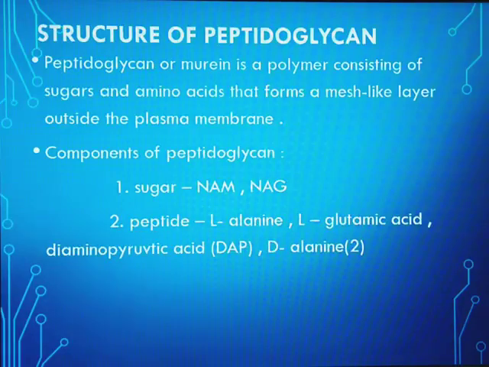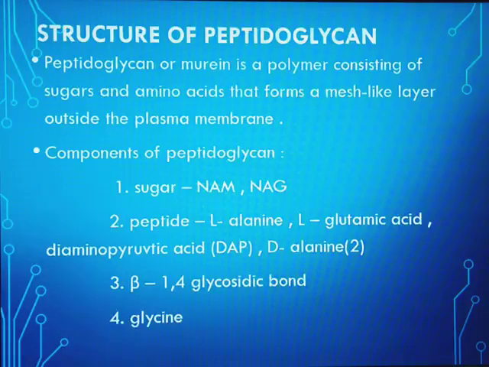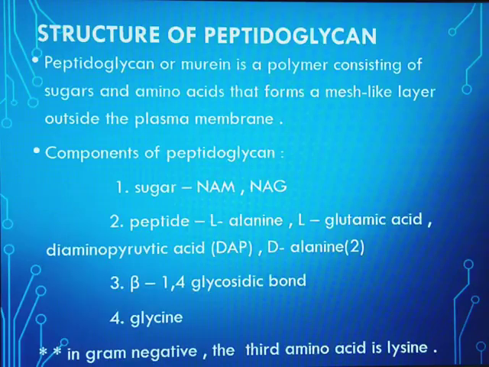Now the peptide consists of 5 amino acids: L-alanine, L-glutamic acid, diaminopimelic acid, and 2 molecules of D-alanine. The third one is the beta-1,4 glycosidic bond and the fourth one is glycine. Now these components of peptidoglycan are seen in the gram-positive cell wall. There is a slight change in the gram-negative cell wall. That is, the third amino acid which we have seen in the peptide is lysine and not diaminopimelic acid.